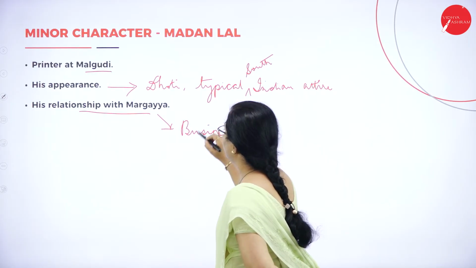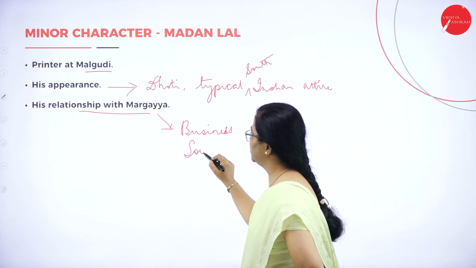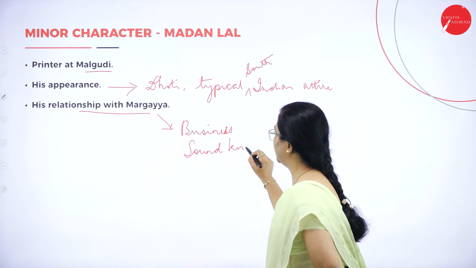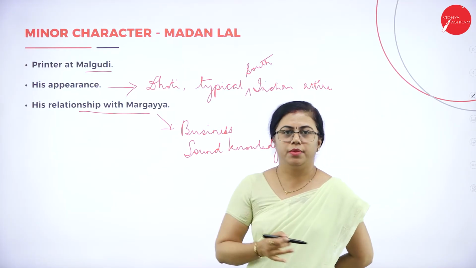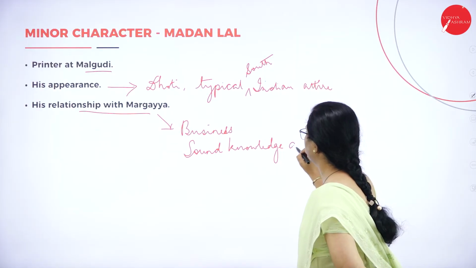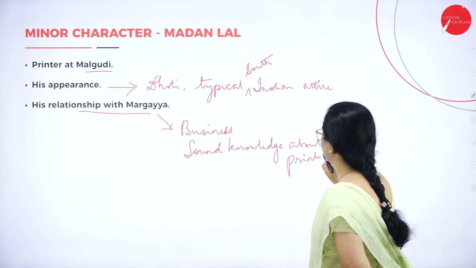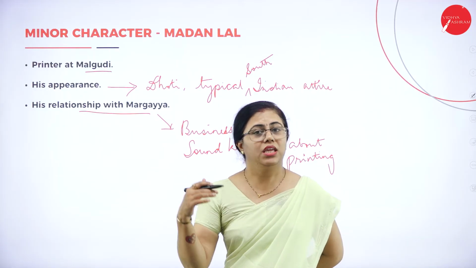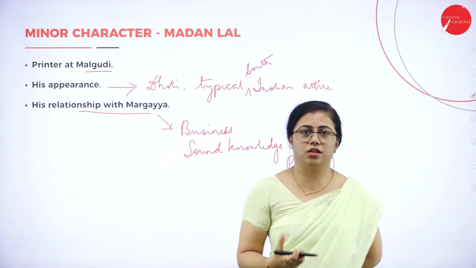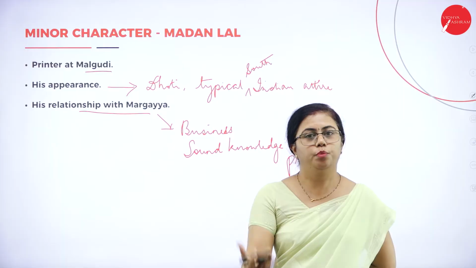He knows a lot about printing. He has a sound knowledge about printing, and that's why he has survived all these years in printing. So that is the business that he does with Margaya. He reads the whole manuscript, then he decides whether to print it or not.